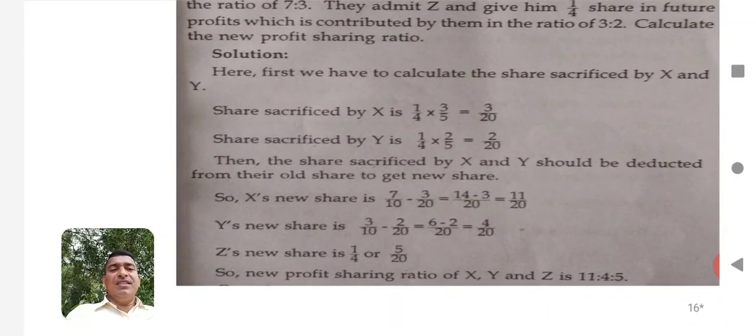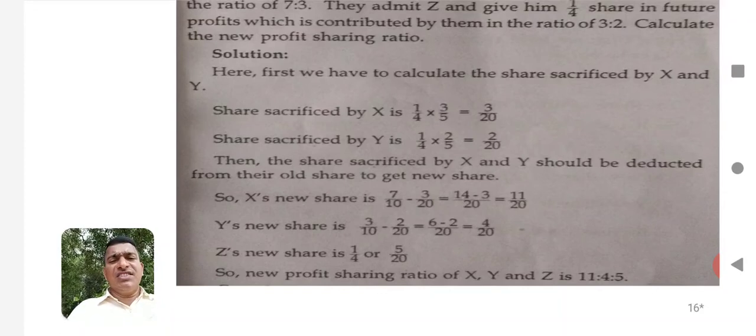Now the sacrifice made by X and Y should be deducted from their old sharing ratio to get the new share. Now we have Z's share in our hand. The sacrifice made by each partner is in our hand. Now we have calculated how much sacrifice is made by X and how much by Y. Now what we can do is deduct this sacrifice from the old ratio to find out the new ratio. So at the last stage, we are finding X's new share, that is 7/10 minus 3/20.